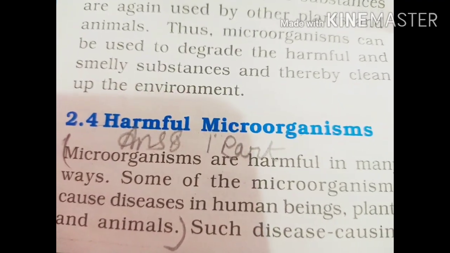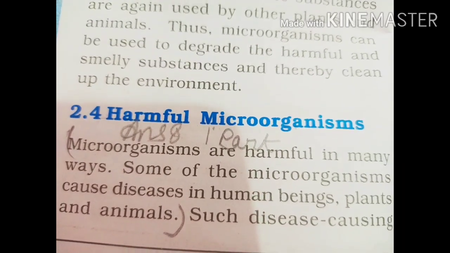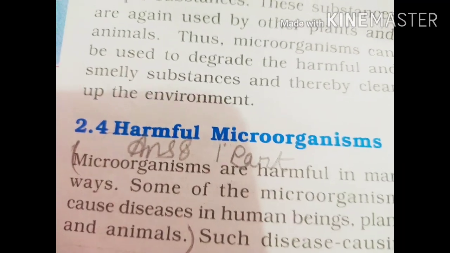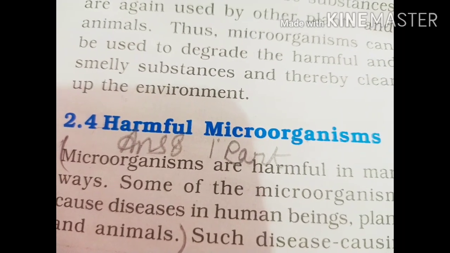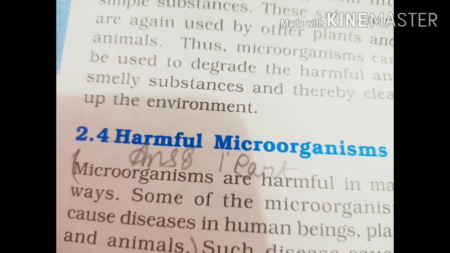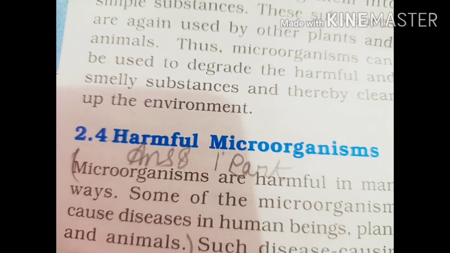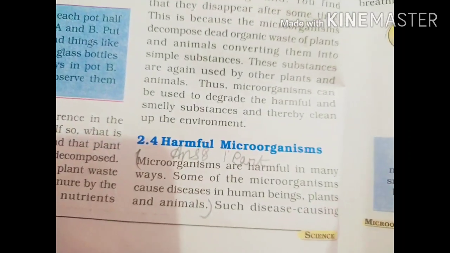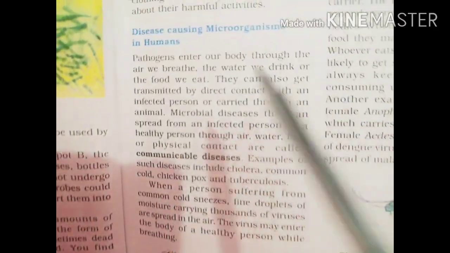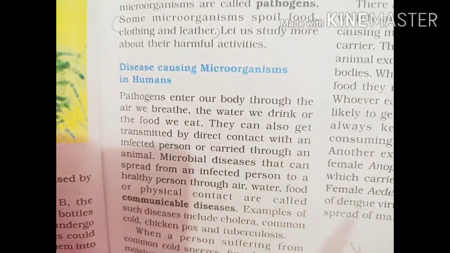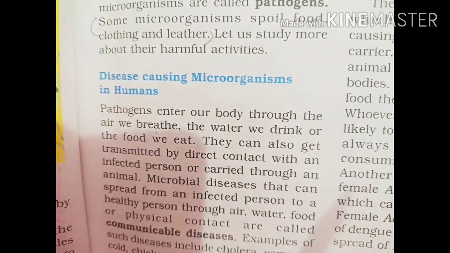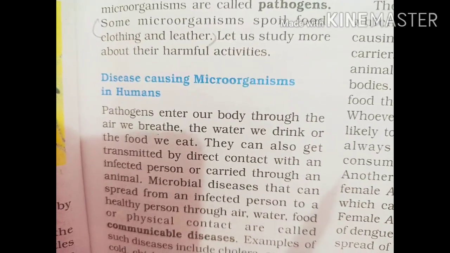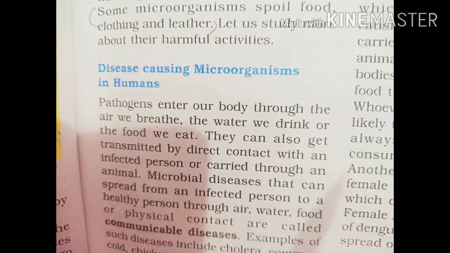Okay, so whenever you hear the word pathogen, immediately you will understand the meaning, because pathogen means disease causing microbes. Okay, so there are so many disease causing microbes in the surroundings, in the environment and in nature, which we will learn one by one. So some microbes or microorganisms spoil food, clothing and leather. Let us study more about their harmful activities.